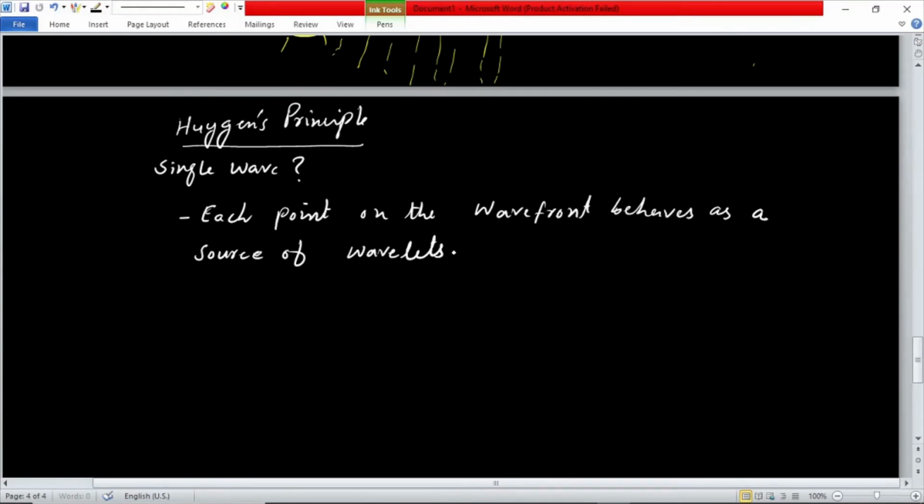Secondary wavelets are wavelets. So what does this mean?